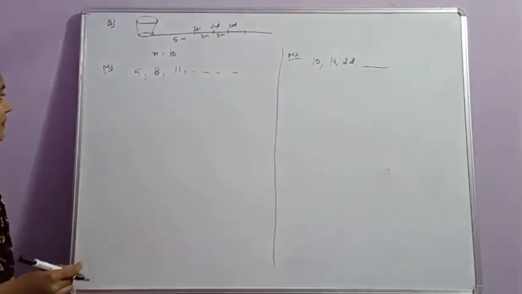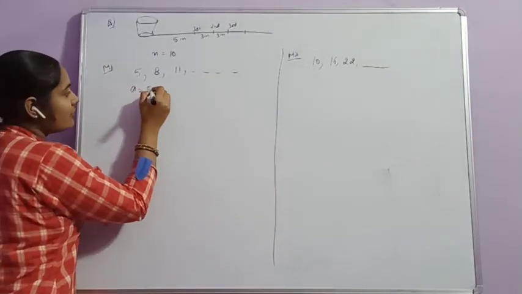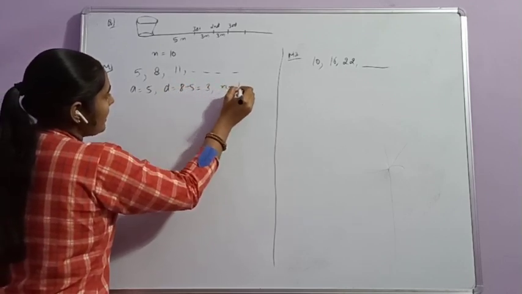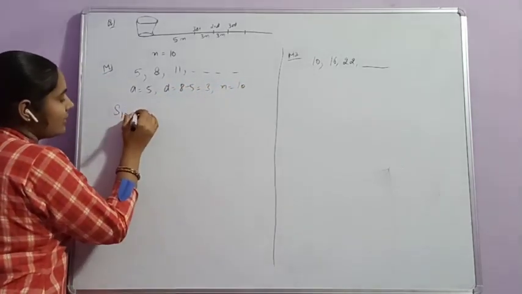The first method: here value of A is 5, D is 8 minus 5, that is equal to 3, N is equal to 10, and we have to find S10.